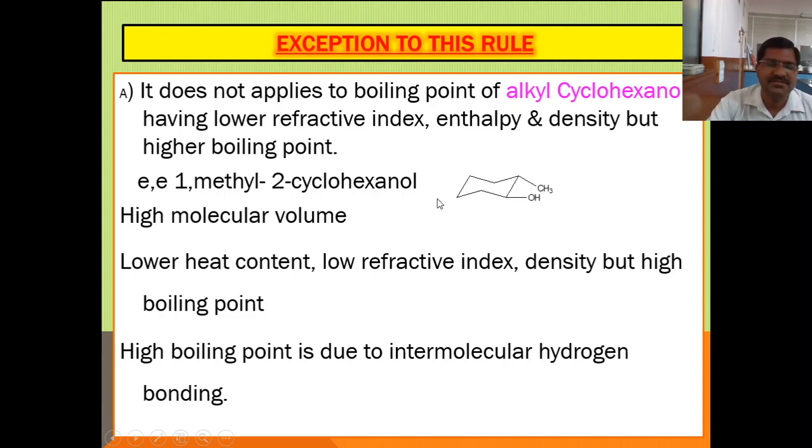So this is the first exception to the one over Skita rule. The rule tells us that the physical properties depend on the enthalpy. Higher the enthalpy, higher will be the physical properties. But here the enthalpy is lower, physical properties are lower, but boiling point is higher. So this exception is only due to the intermolecular hydrogen bonding.